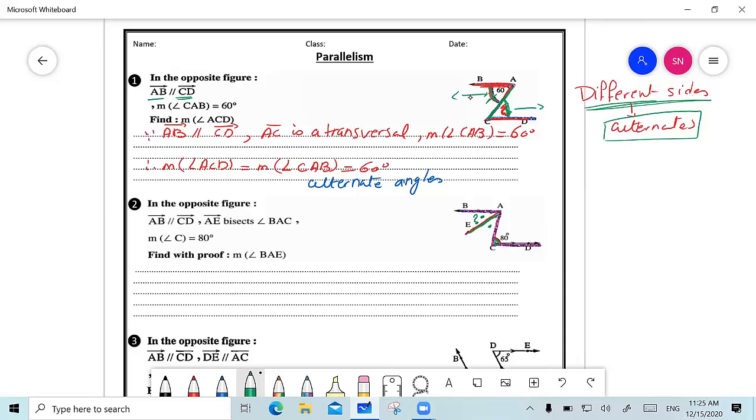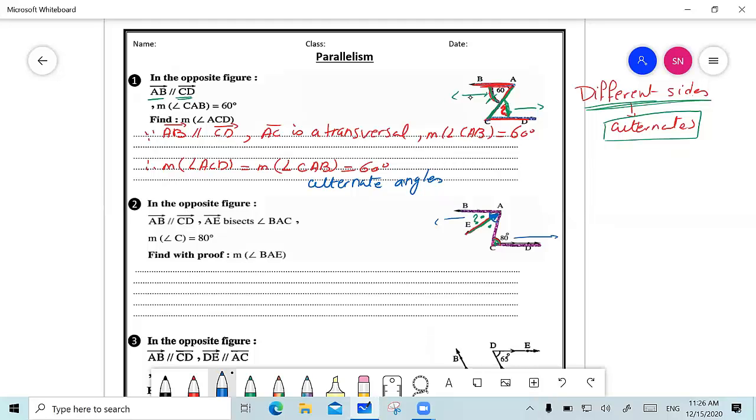Tell me that and I will write the proof. First of all, I have a question. Angle C and angle A, what is the relation formed between those two angles? They are alternate. Why? Because one of them is on the left and the other is on the right, different sides. So the measure of angle A is equal to the measure of angle C, and both of them are equal to 80 degrees.